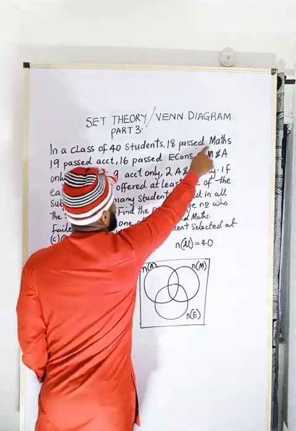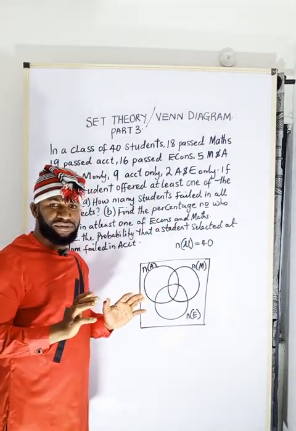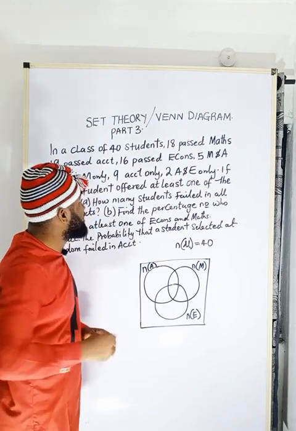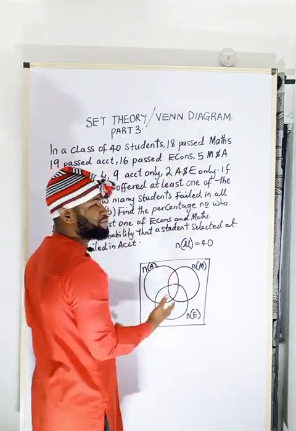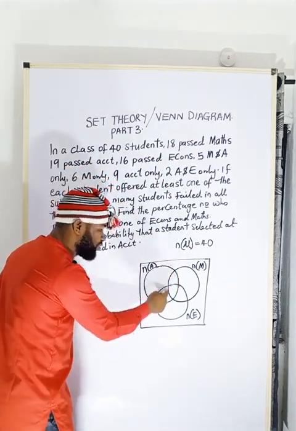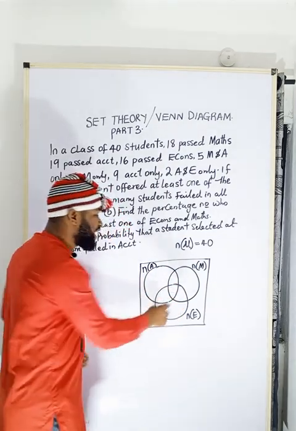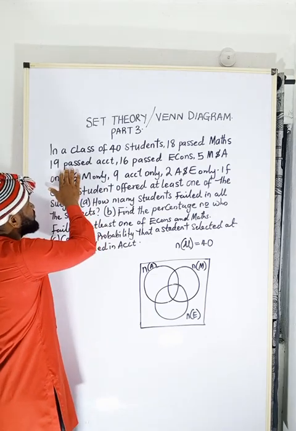Now, I want to point out a very important thing here. This 18 that passed maths is deceitful. You will not go and write 18 here, because this 18 that passed maths, some of them also passed accounting, and some of them also passed economics. So you can't write 18 there. The same thing happens to accounting.